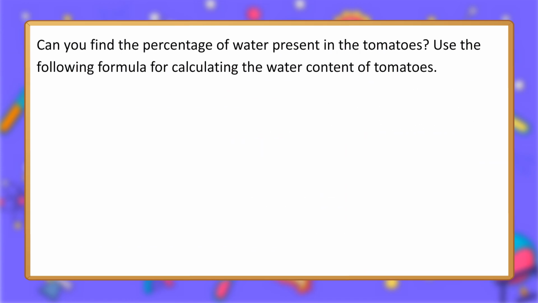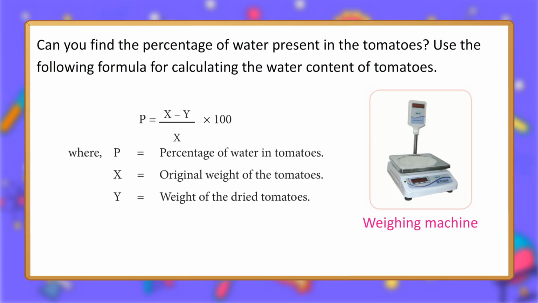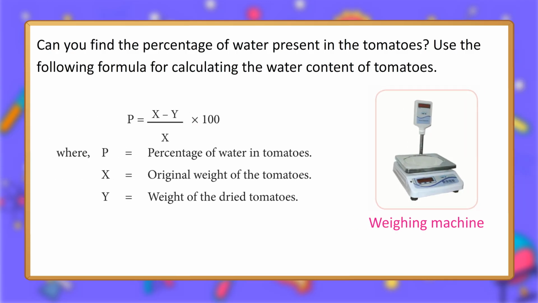Can you find the percentage of water present in the tomatoes? Use the following formula for calculating the water content of tomatoes. P equals (X minus Y) divided by X, multiplied by 100, where P equals percentage of water in tomatoes, X equals original weight of the tomatoes, Y equals weight of the dried tomatoes. Weighing machine.